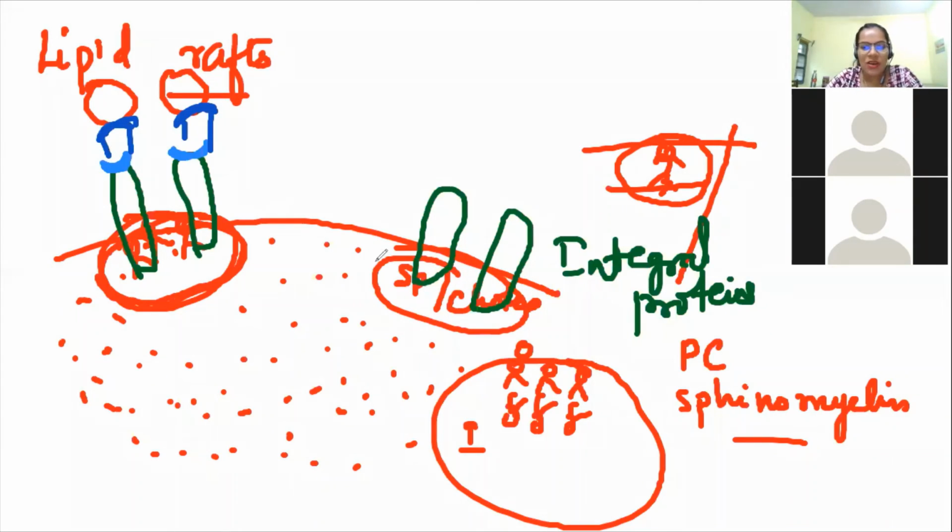All these rafts will come together in one place. So they cluster like this. Initially they will be present here and there on a cell. When there is an interaction with the outer one, these rafts will come together and then they will have the interaction. Okay, now it's clear? Yes, ma'am.